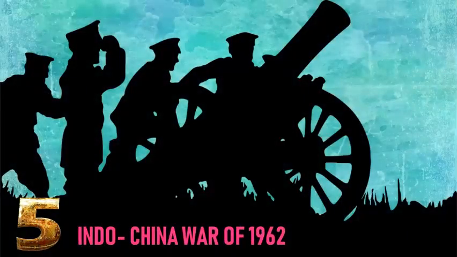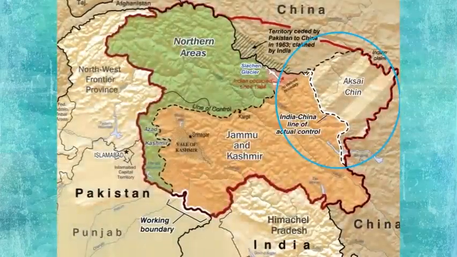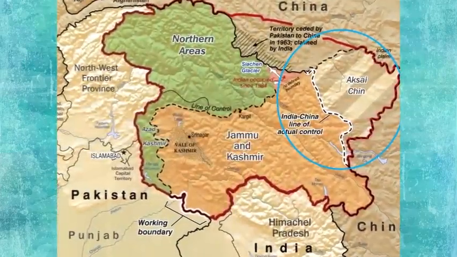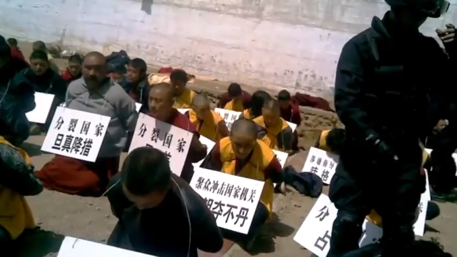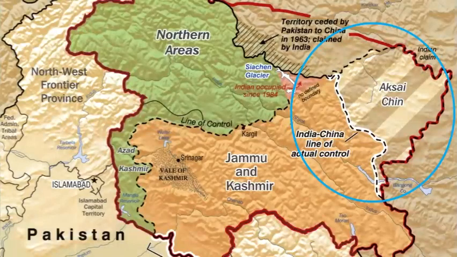Number 5. Indo-China War of 1962. The Indo-China War was a war between China and India that occurred in 1962. A disputed Himalayan border was the main pretext for war, but other issues play a role. A series of violent border incidents occurred after the 1959 Tibetan Uprising, when India had granted asylum to the Dalai Lama. The war ended when China declared a ceasefire on 20 November 1962 and simultaneously announced its withdrawal to its claimed line of actual control.